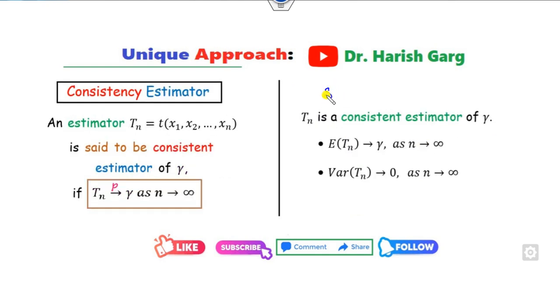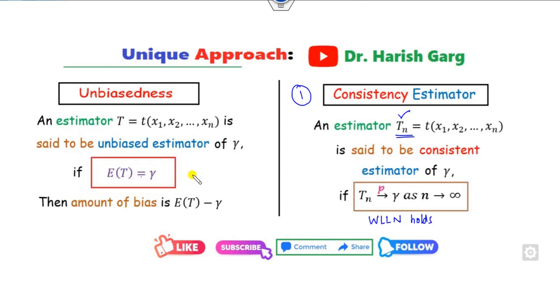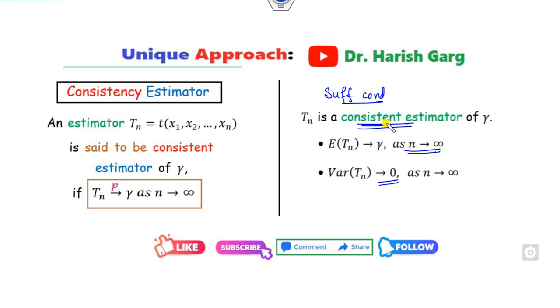Another way is this sufficient condition for Tn to be a consistent estimator. If you prove that E of Tn approaches gamma as n approaches infinity and the variance approaches 0, then you can say Tn is a consistent estimator of gamma. Make sure that for an unbiased estimator there is no need to apply n approaches infinity. But whenever you are trying to prove a consistent estimator, E of Tn must approach gamma as n approaches infinity. That's the most important thing.